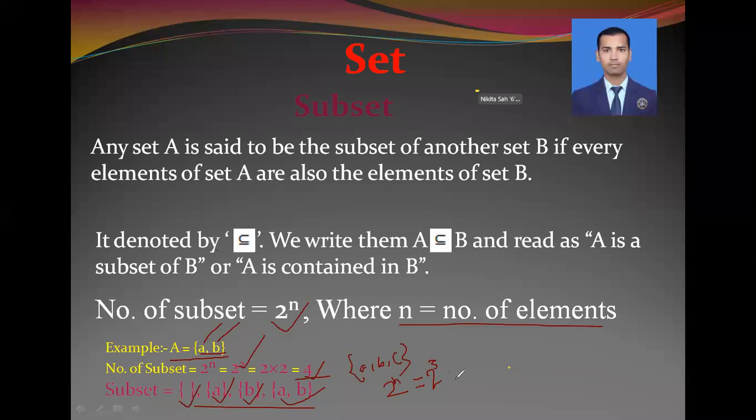So 2 is multiplied by 2, 3 times: 2 into 2 into 2. It means we need to find 8 subsets. That means from this a, b, c, we need to find 8 subsets. In this way, you can find the number of subsets that we need to find.